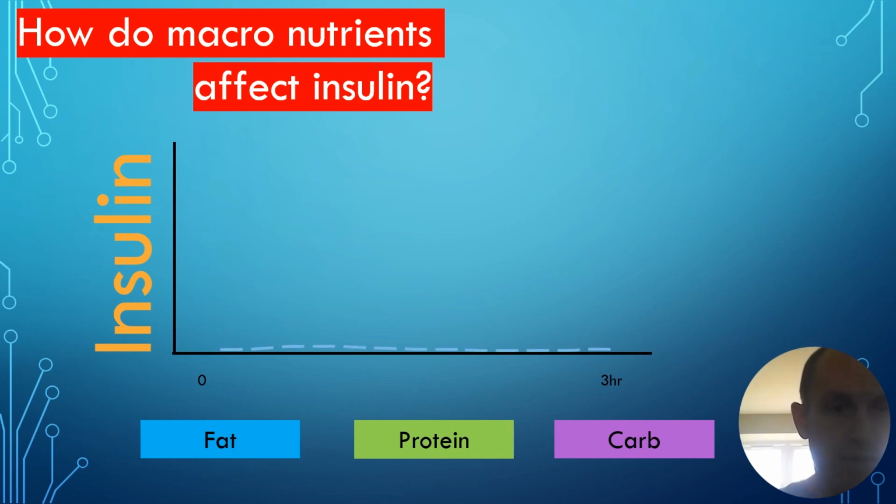When we look at the effect on insulin, fat has very limited or no effect on insulin. Protein has a small effect, and carbohydrates have a large effect.